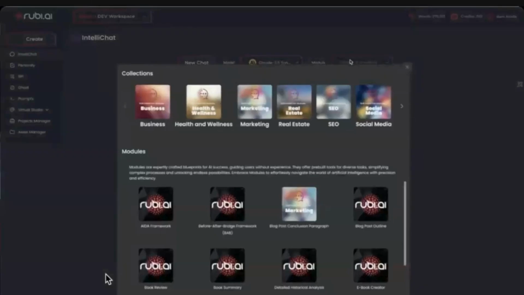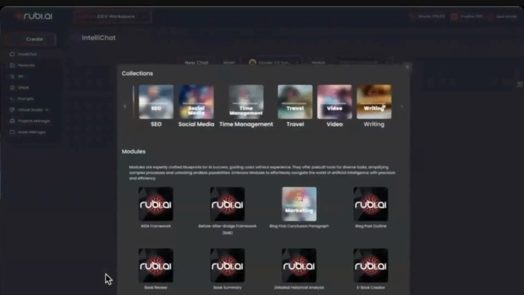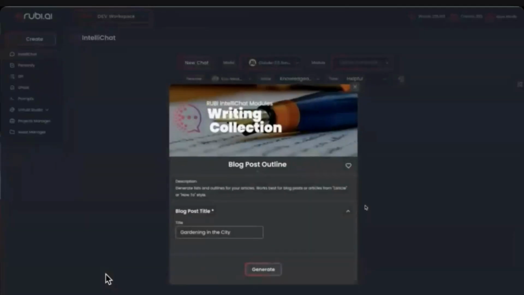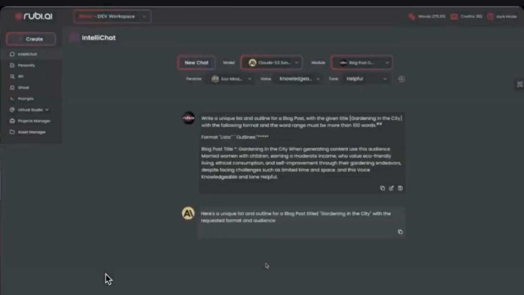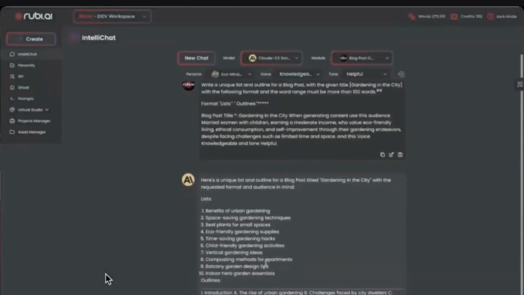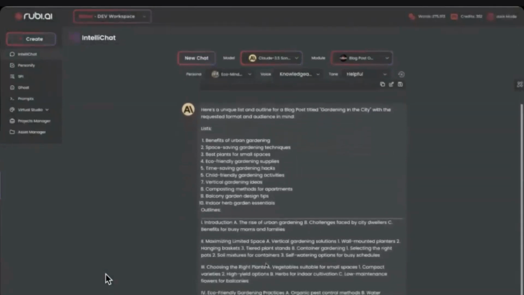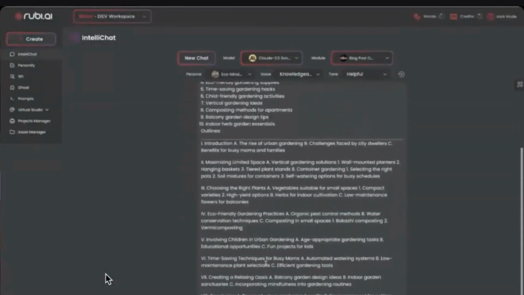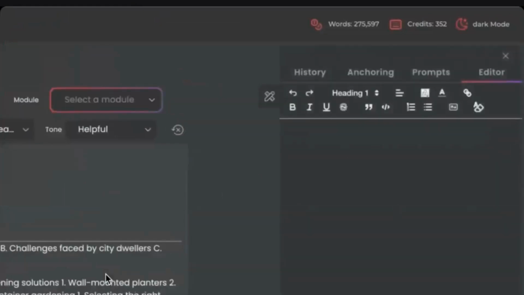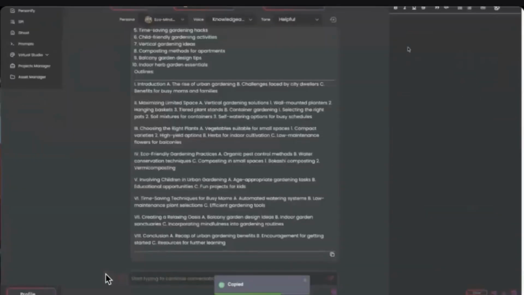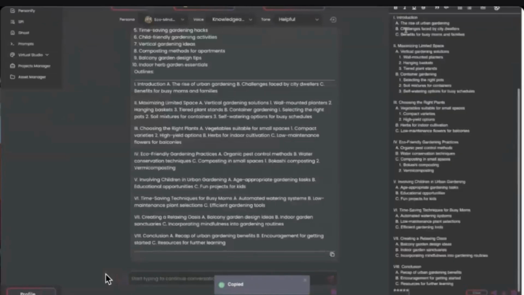And then it's easy because you don't even have to know prompting. We actually have our own pre-built modules that are already written by professional prompt engineers. You don't have to know how to do great prompting. Go in, find it, put in a little bit about your topic, and the outline will be created for her blog. And now she understands exactly what she needs to do and how she needs to do it. And you don't even have to worry about having a way to get that text and put it all together because we have a built-in word processor right on the right side for you to put it all together.